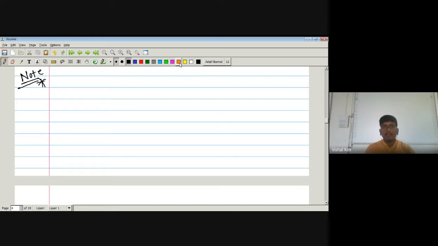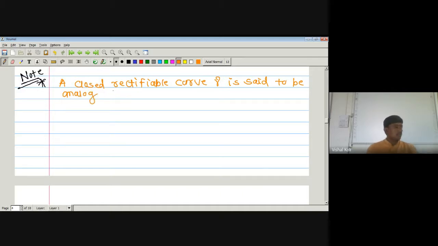A closed rectifiable curve gamma is said to be homologous to 0 if the index of the curve gamma with respect to a point W is equal to 0 for all W belonging to C minus G.